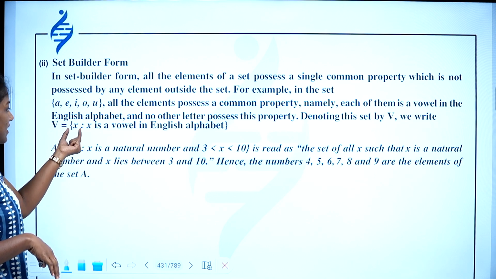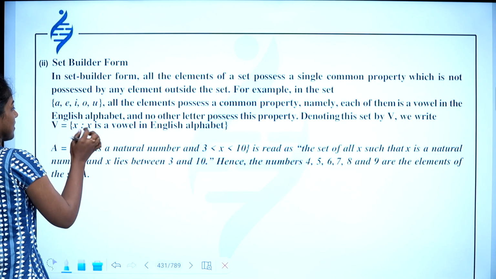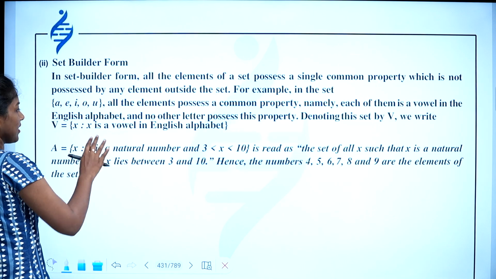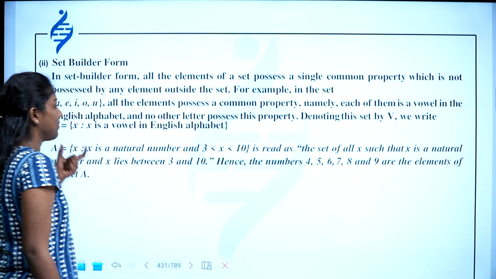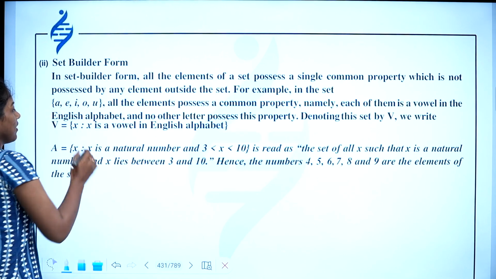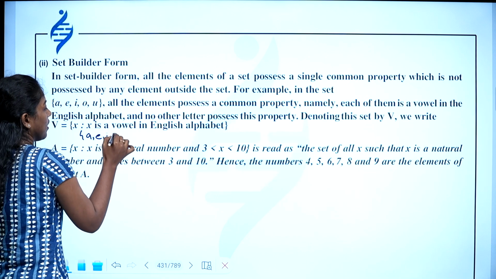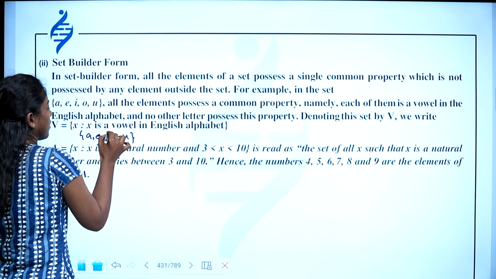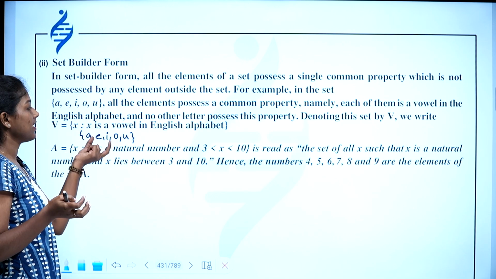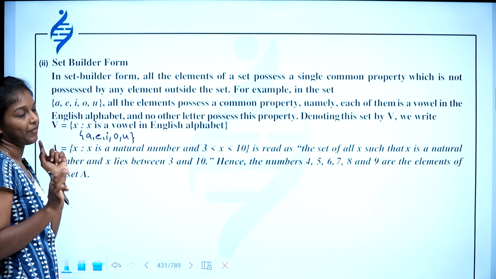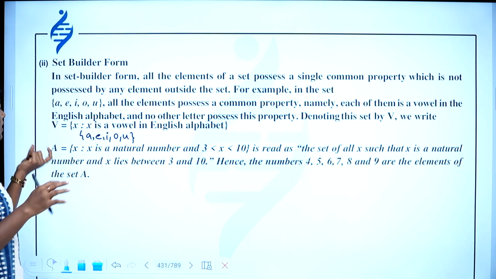Set of all x, it will be read like that. Set of all x such that, these 2 dots mean such that, x is a vowel in the English alphabet. Okay, so this is the set builder form. And what is the roster form? Roster form is A, E, I, O, U. So you can write the same set. These two sets are same. So you can write this in roster form or set builder form. You can write it like this, and this is known as the set builder form.